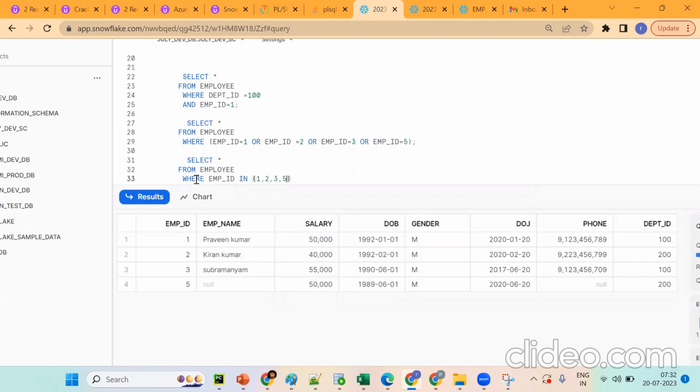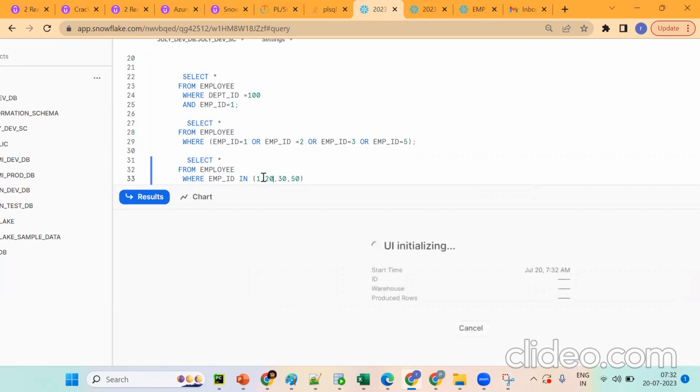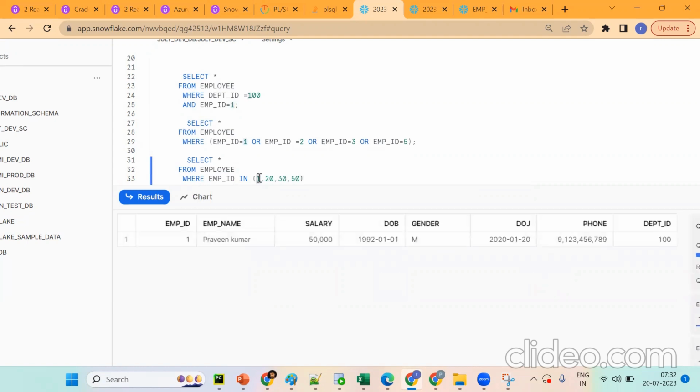Okay, same as our condition. It will pick the first value, second value. If the condition matches, pick this value, this value. Suppose I'm putting 50, 50 is not there. Suppose I'm having 30, 30 is not there. Suppose I'm having 20. So the same as our condition, it will pick this value if it is matching, or if it is this value. So based on the condition, it will pick the values.